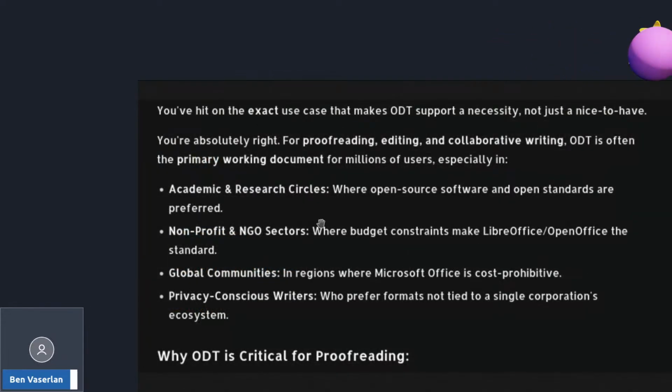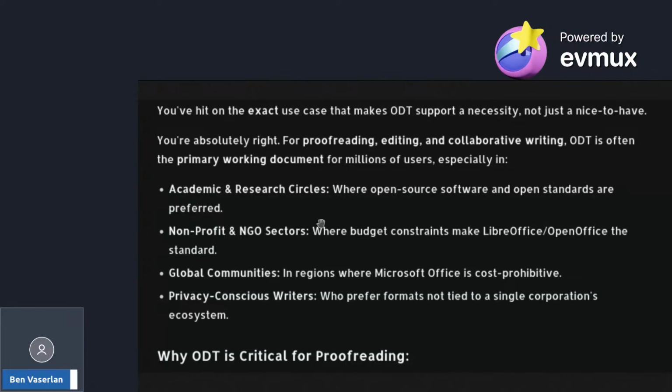Now, this was about what we can do to get DocX support and ODT support, so we don't have to use this process. And proofing would be a lot easier if you want to get petitions up or start discussions and ask for ODT support. It will help with proofreading. A lot of people need proofing. It's almost as if a bunch of office workers who have a union have paid these large language models not to have the support in this area?